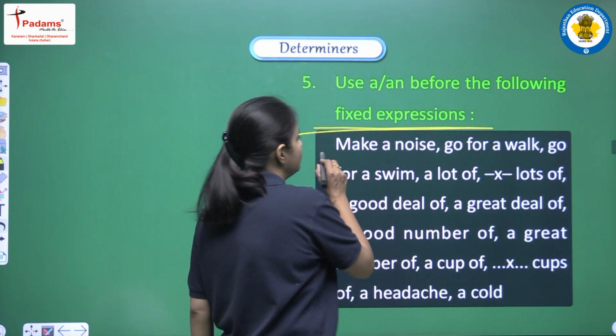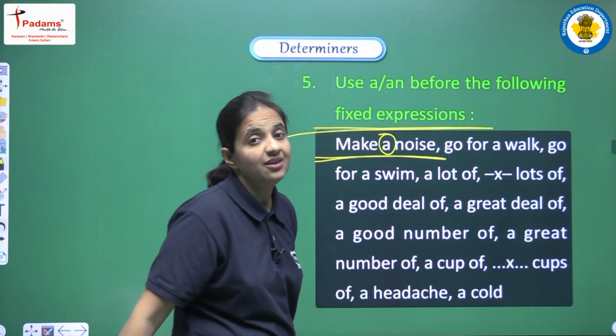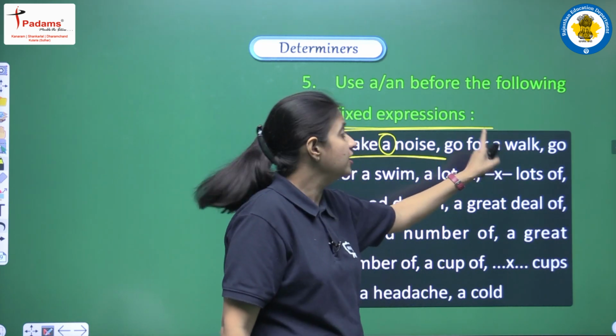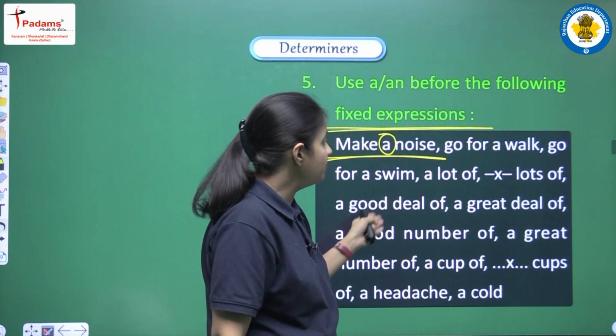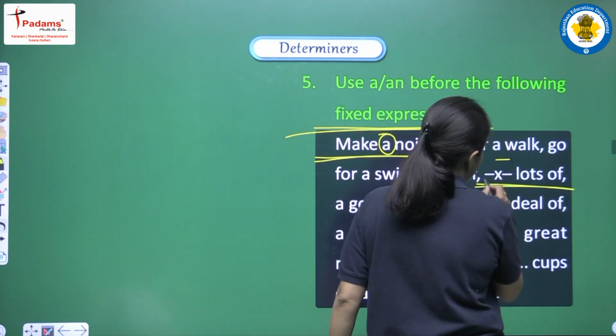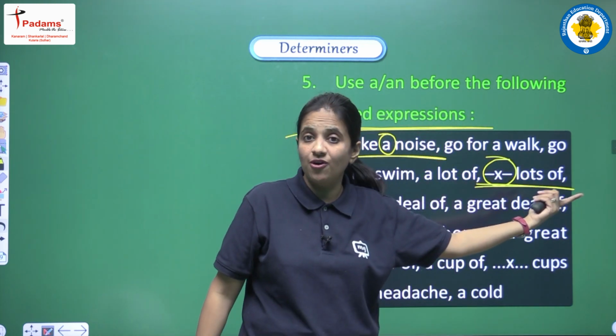Whenever we use it this way, always and always we have to use a before noise, right? We are having go for a walk, then go for a swim, a lot of. But if we are having lots of, then we cannot use any article, because again lots is a plural form, right?